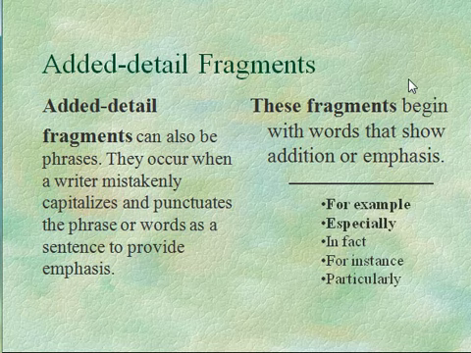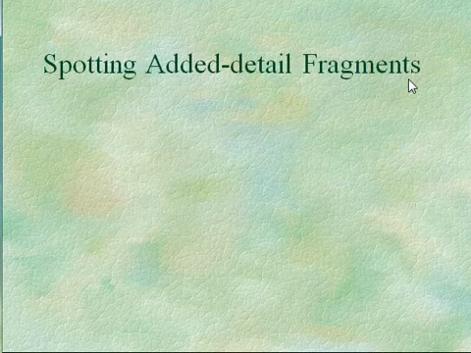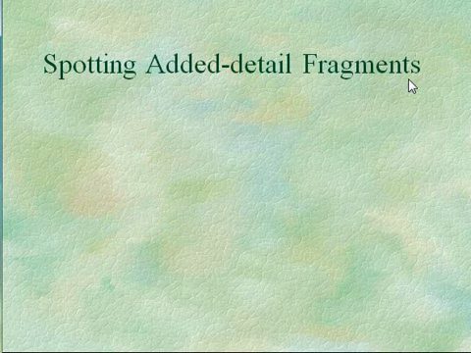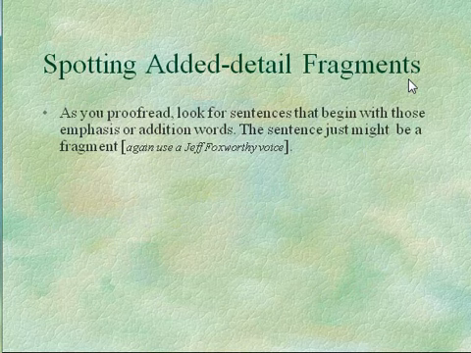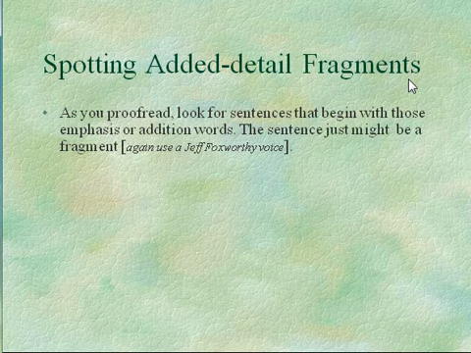For example, especially, in fact, for instance, and particularly. These are some of the worst culprits that start off added detail fragments. And again, we can use our understanding that these are the worst culprits to help us spot them. And what we can do is follow the Jeff Foxworthy line of thinking. That sentence just might be a fragment if it begins with, for example, for instance, particularly, and so on.